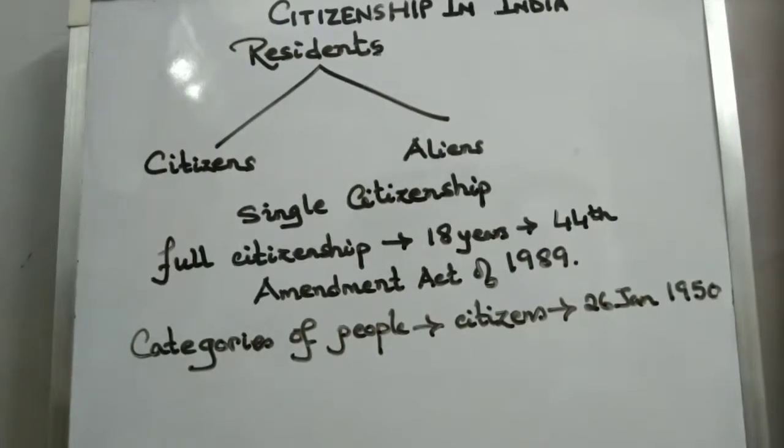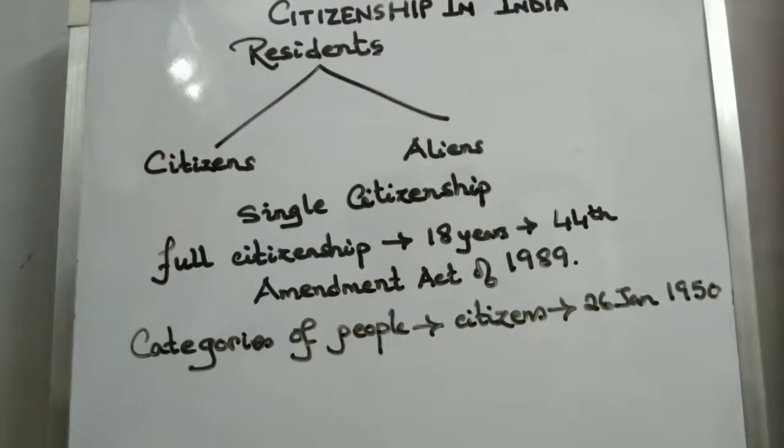Before we go into the methods that are followed in India, we need to know certain things. The residents of India are broadly divided into two groups, that is citizens and aliens. Who are the citizens? The people who enjoy all the social and political rights are termed as citizens, whereas residents of India who do not enjoy all the social and especially the political rights are termed as aliens.